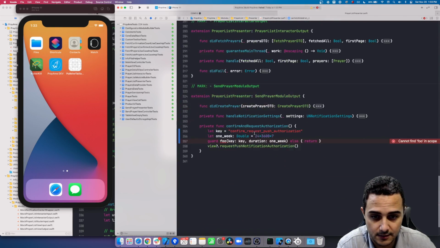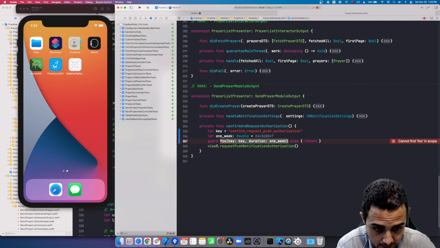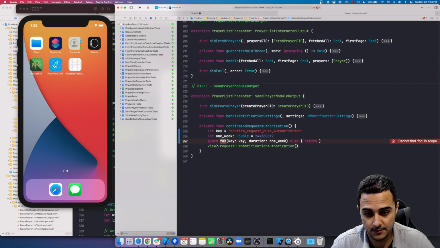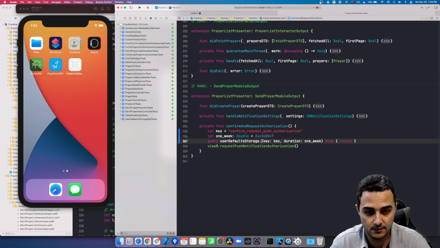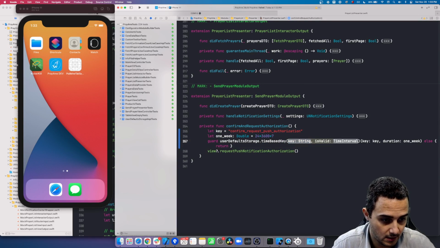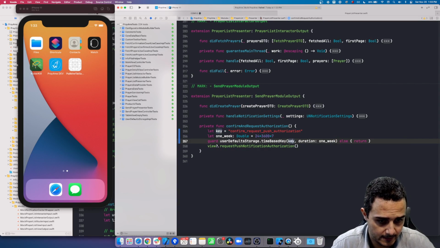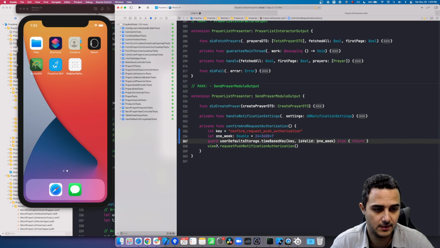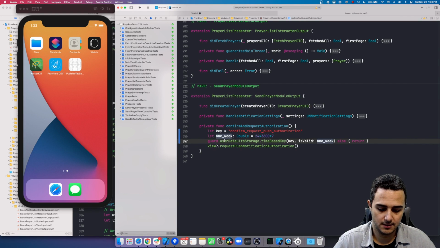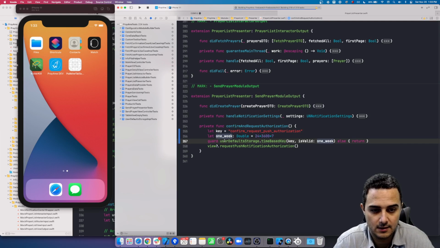But yeah, I also need to fix it over here, which is user defaults dot time key. Yeah, is valid, and we have this. Cool. And let's see now.